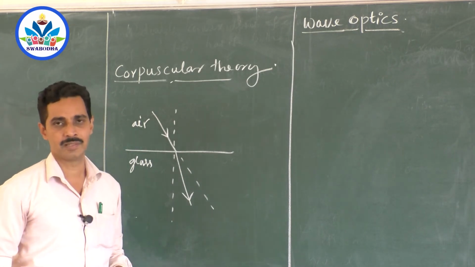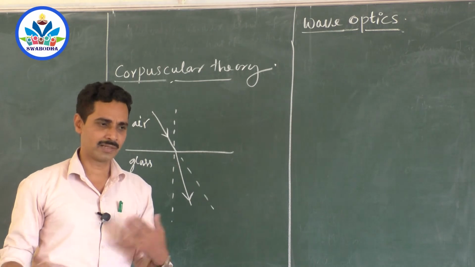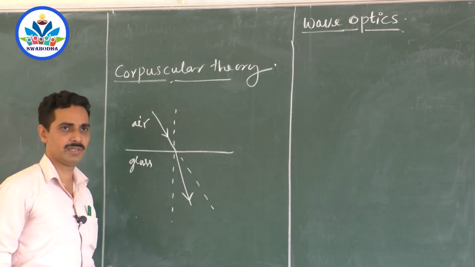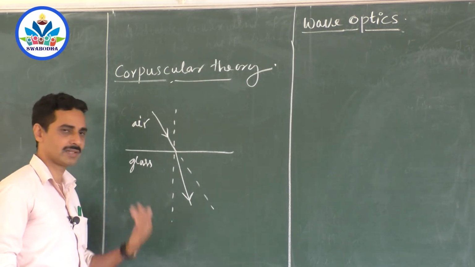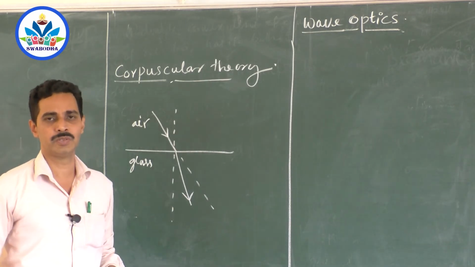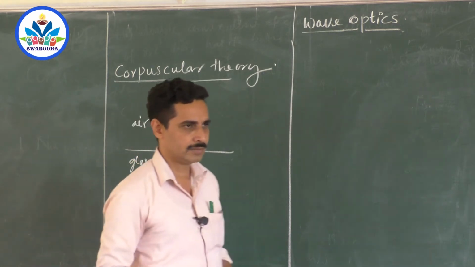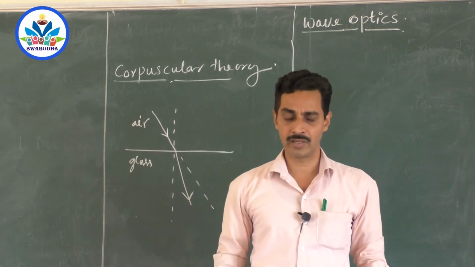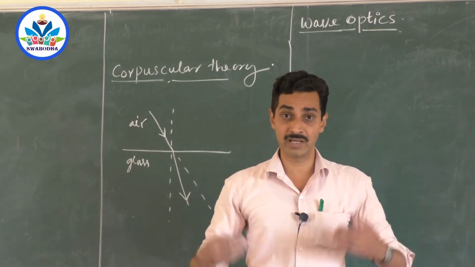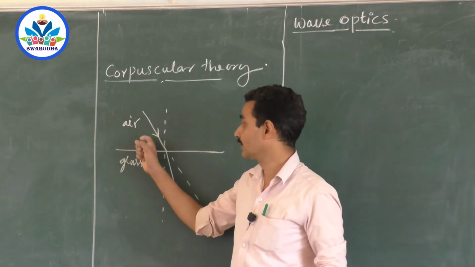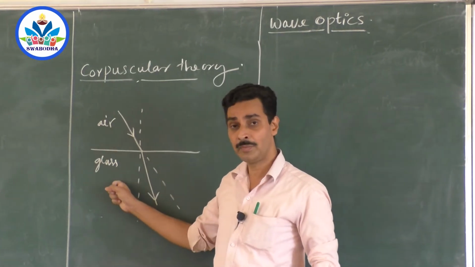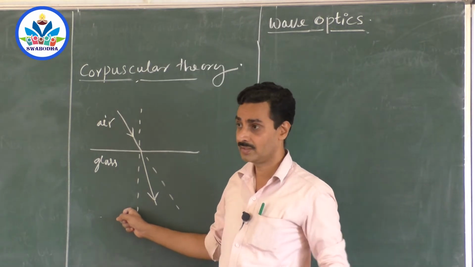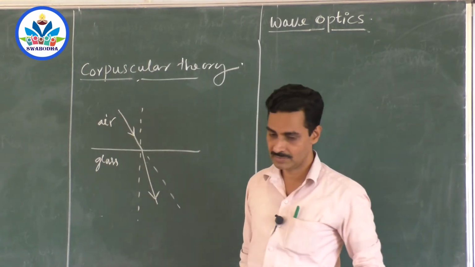So that was against the practical results, and practically it was shown that light, as it travels from rarer to denser medium, its speed decreases, that's why it bends towards the normal. That was a major blow to corpuscular theory, and people started rejecting it because it was not able to explain the experimental facts which say that as light travels from rarer to denser medium, its speed should decrease and it should bend towards the normal. But corpuscular theory said that it bends away from the normal and its speed increases.